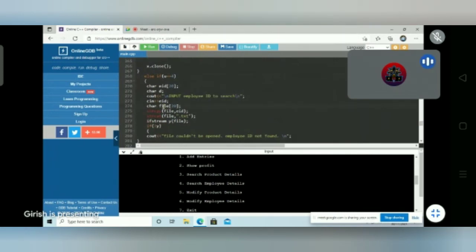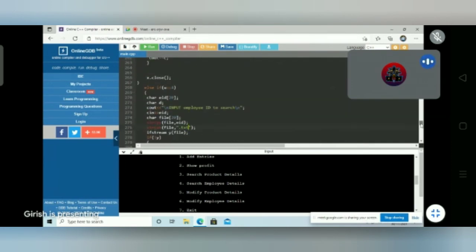When the user selects the fourth option, it will help to display the employee details. Using file handling, it will help to find the employee ID written in the file. In the fourth option, we have added the character eid variable, character d variable, and strcpy and strcat functions, which will help to read and write from the text file.